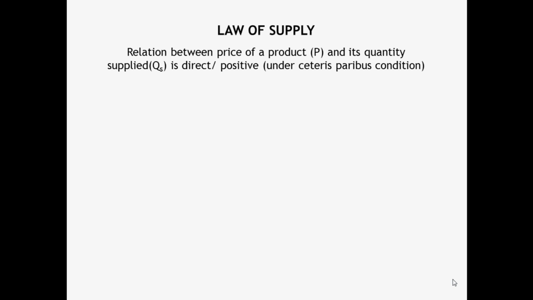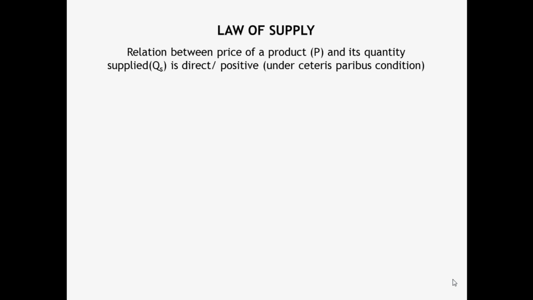Law of supply. This law states that the relationship between price of a product and its quantity supplied is direct or positive. Two variables are positively related if they move in the same direction. Thus, a positive relationship between price and quantity supplied means if the price of a product rises, its quantity supplied rises, and if price falls, quantity supplied falls.